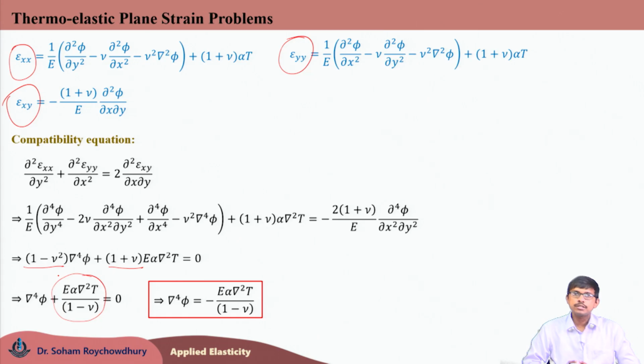Here also, if you substitute T to be 0, it will be reduced to the corresponding mechanical plane strain problem with del 4 phi equals 0. So, phi should be biharmonic, but here the biharmonic operator del 4 phi equals minus E alpha Laplacian of T by 1 minus nu if we are considering the thermoelastic plane strain problem. So, both for thermoelastic plane strain and thermoelastic plane stress, we have one governing differential equation based on which the choice of phi, the choice of stress function, is dictated.